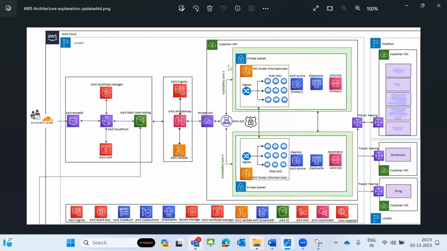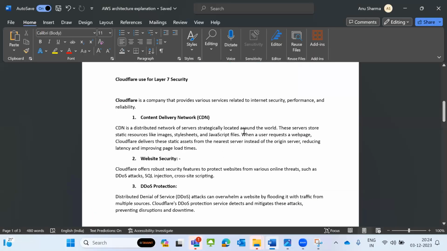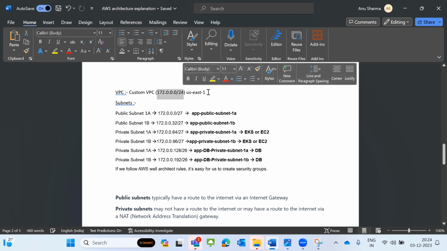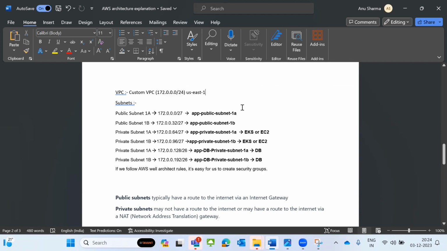In this VPC, I need to mention one more thing. I follow the AWS Well-Architected rules to create this VPC, and I will follow those rules. I have given some explanation here. For example, I have a custom VPC. When there is a custom VPC, how do you want to create your public subnets and private subnets?